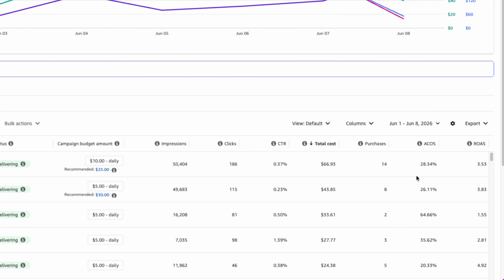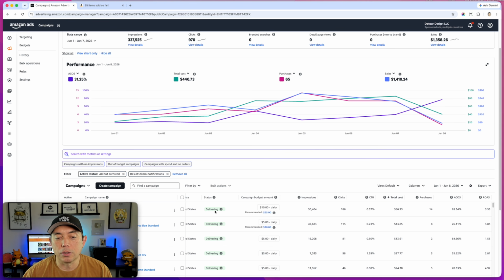So after 7 days, look at this ACOS. Most likely it will be higher than that 17% that we're looking at. And so what to do here? So you would just click into it and change the bids. So the bids for this is too high. It's getting lots of sales, but your ACOS is too high. So that means you will lower your bid. So let me show you what happens.